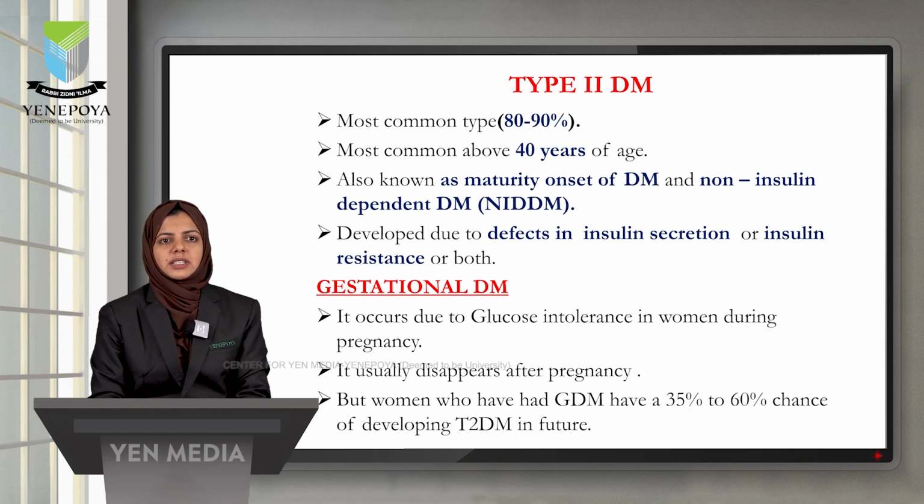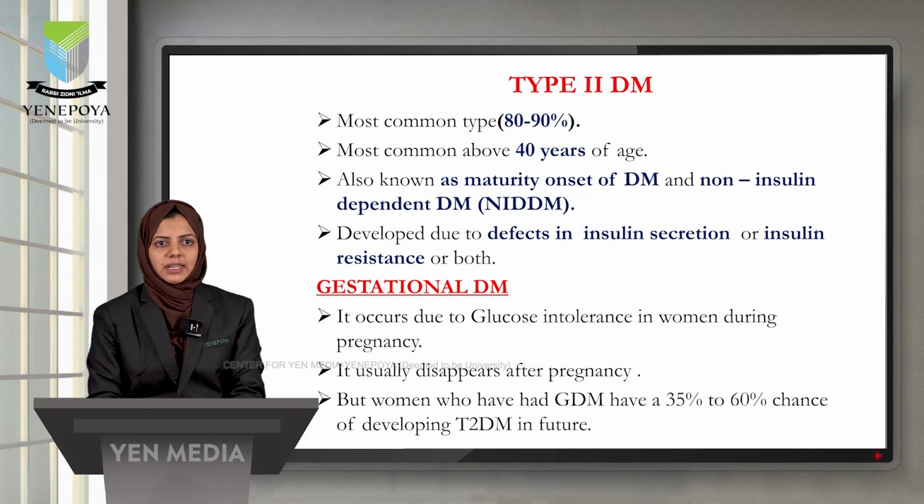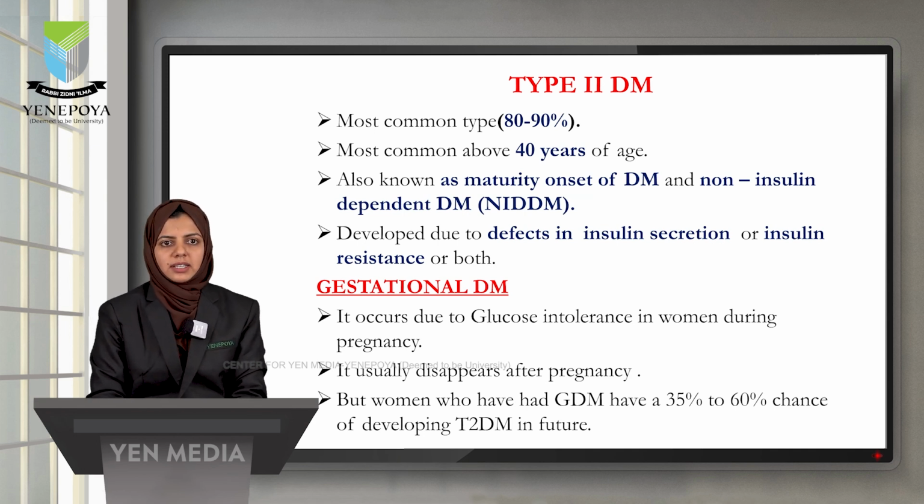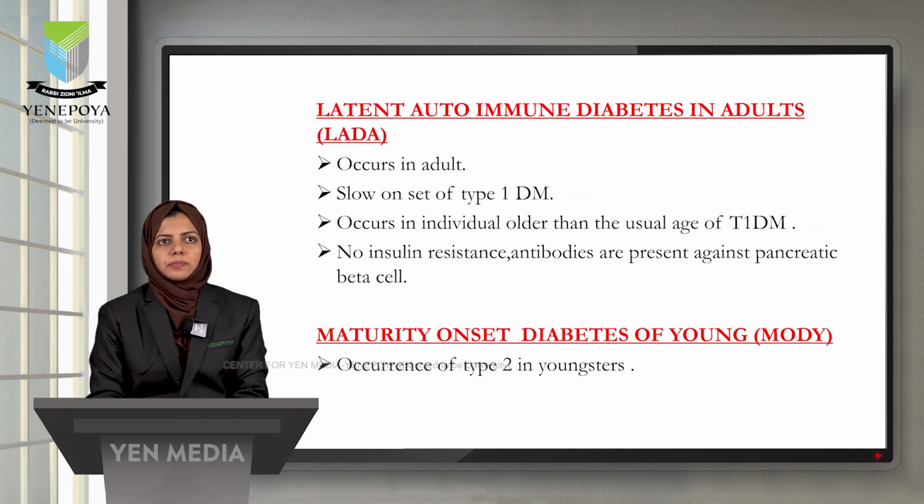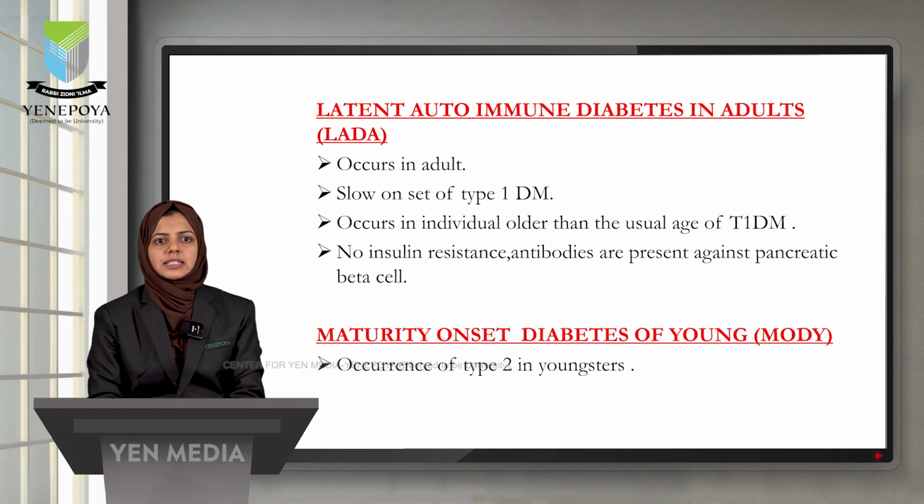And the next type of diabetes is gestational diabetes mellitus. It occurs due to glucose intolerance in women during pregnancy. That is, this type of diabetes occurs during pregnancy and it usually disappears after pregnancy. But women who have had gestational diabetes have a higher chance of getting type 2 diabetes in future. And there are two other types of diabetes, that is latent autoimmune diabetes in adults and maturity onset diabetes of the young.